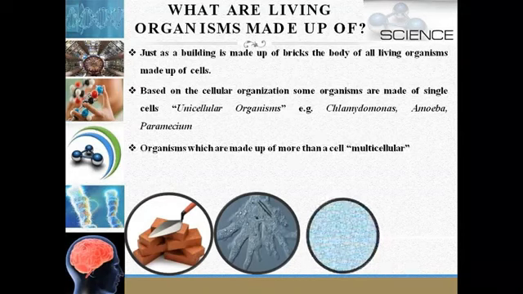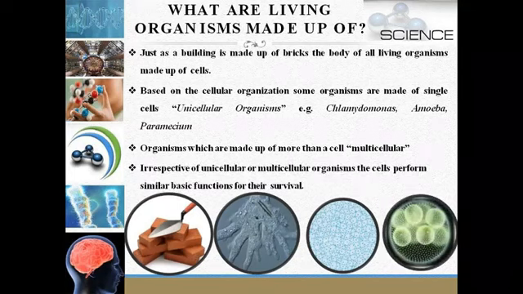The organisms which are made up of more than one cell are called multicellular organisms, like other plants and animals. Irrespective of unicellular or multicellular organism, the cells perform similar basic functions for their survival.